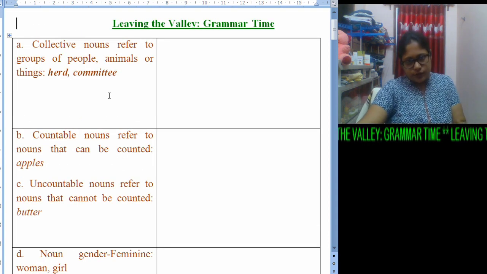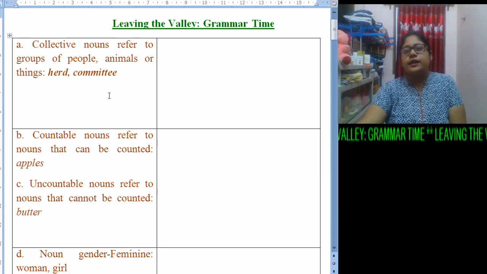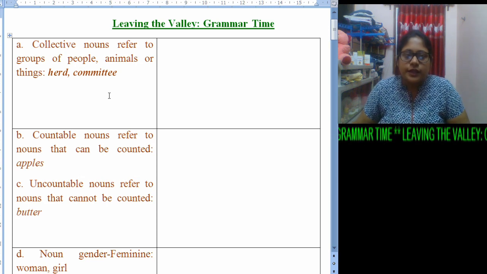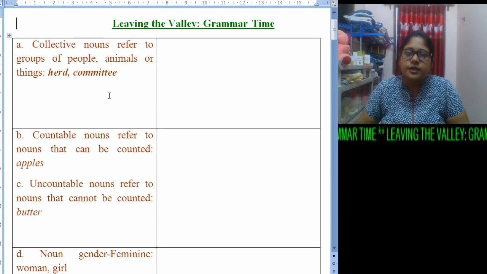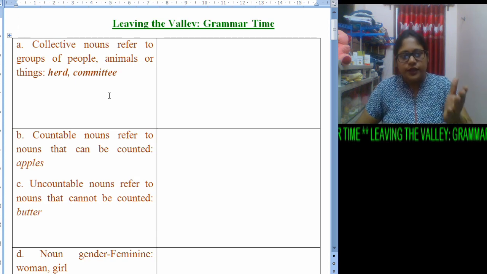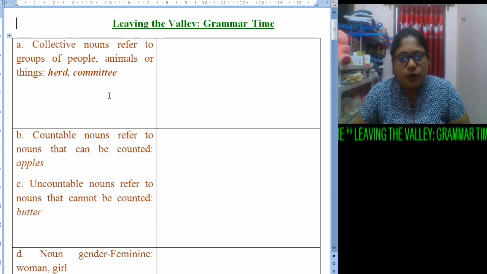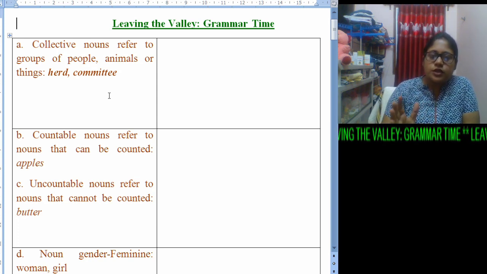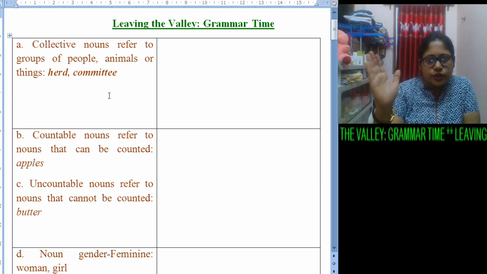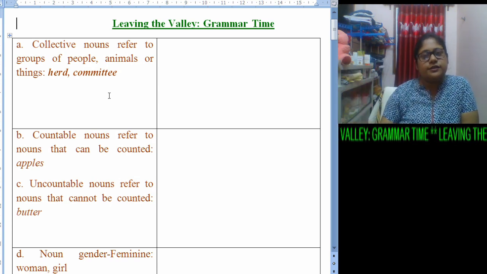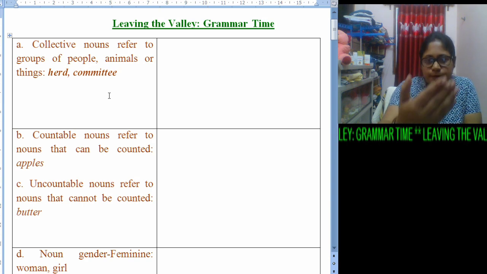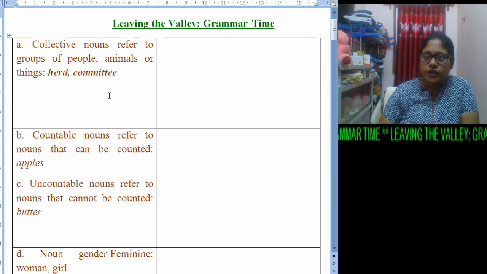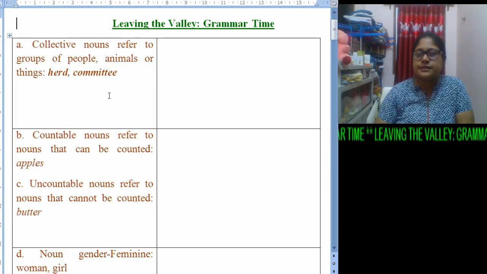So for column A we find collective nouns. We all know what a collective noun is. A collective noun refers to a group of people, animals or things. Here it is given: herd, committee, flock, fleet. Understood? These are examples of collective nouns. Now what you have to do in the right column, you will get in the worksheet part. I will explain the question first, then I will allow time for you all. You will do the work, then you will come back, and we will have a discussion, right?